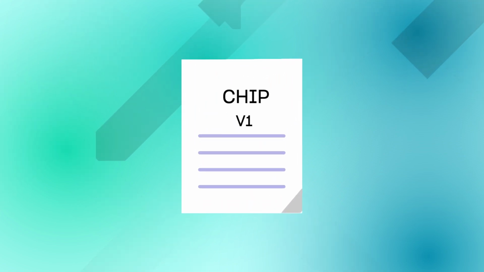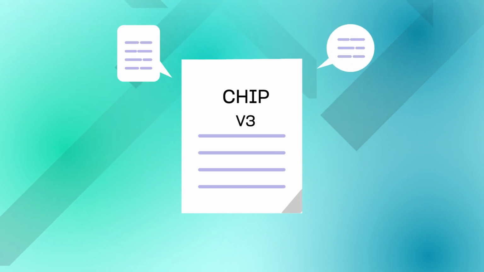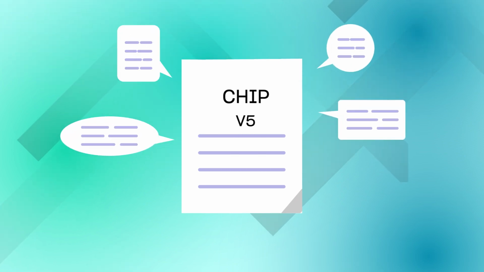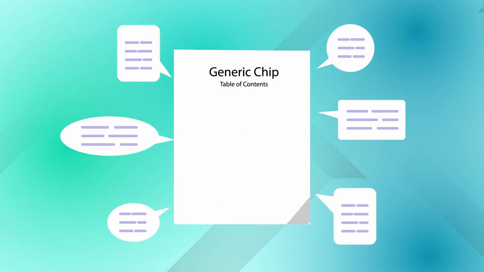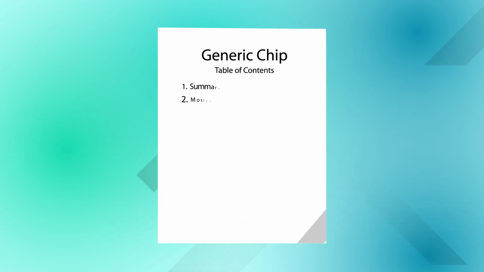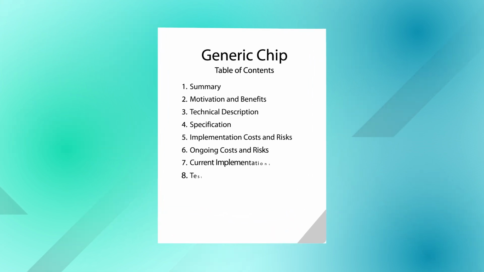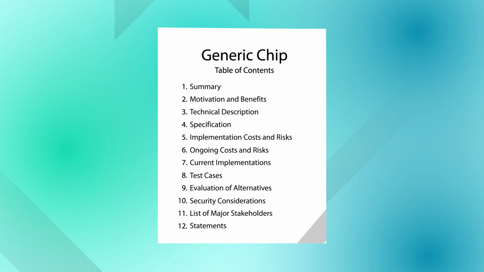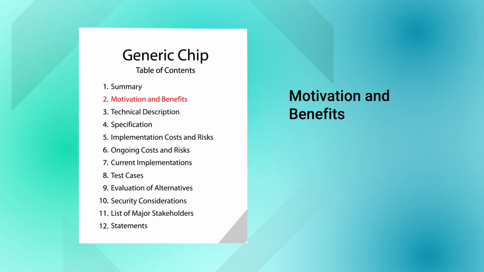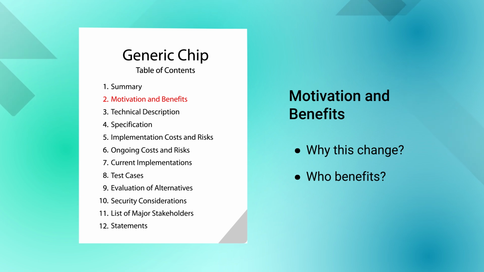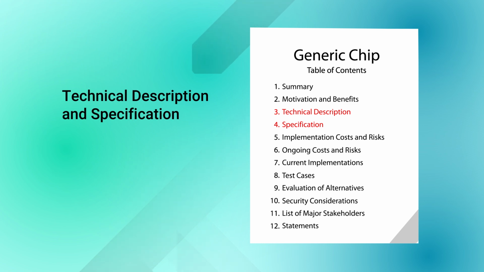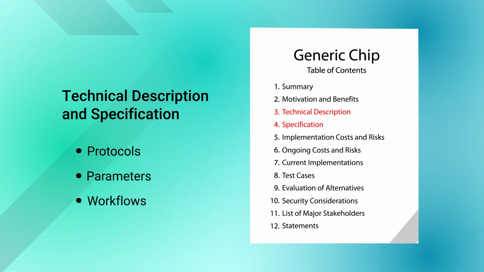The CHIP process centers around a public, living document maintained by an explicit owner or owners. That document is called a CHIP. A CHIP includes much more than a technical specification, although that's there too. In total, there are 12 sections. The motivation and benefits section describes how the upgrade or change will practically benefit stakeholders. What need is there that this change fulfills, or what problem needs addressing? The technical description and specification sections will have things like protocol formats, parameters, and workflows.